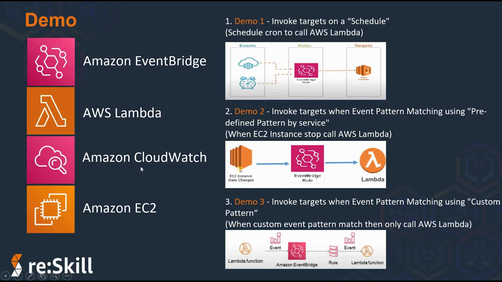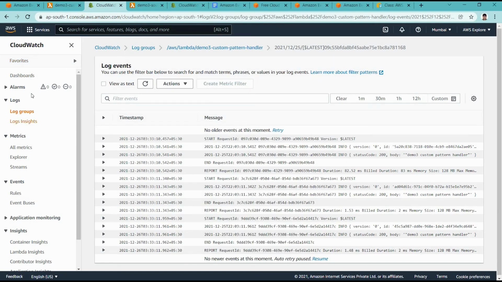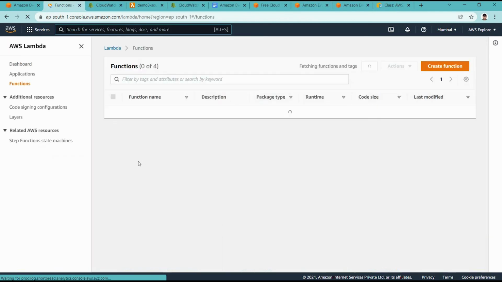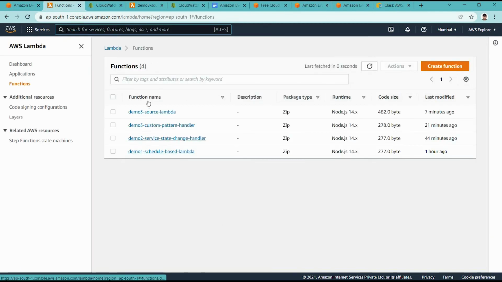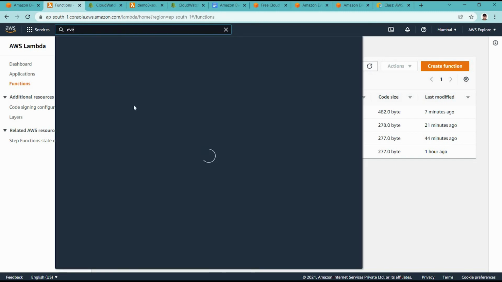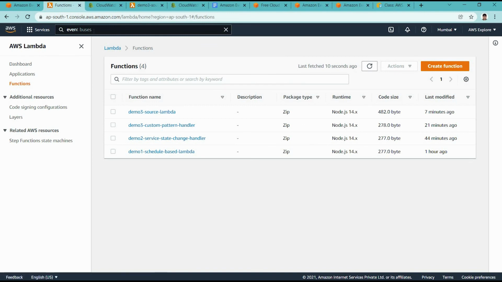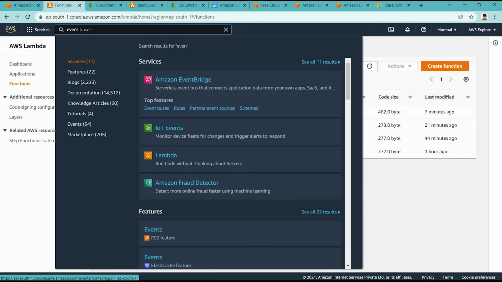Along with EventBridge, we also learned about AWS Lambda, CloudWatch and EC2. Overall, we created different lambdas for different demos. We created the demo 1 and demo 2 lambdas, as well as two lambdas, source and destination, for demo 3. For the source lambda we created an IAM role with EventBridge permission for the put operation.